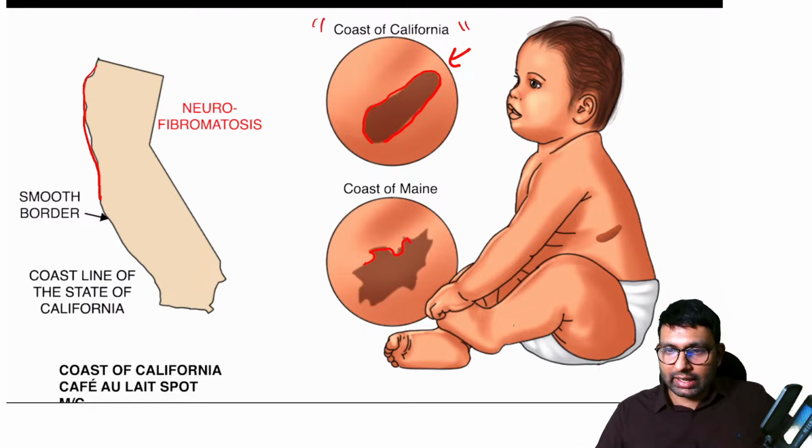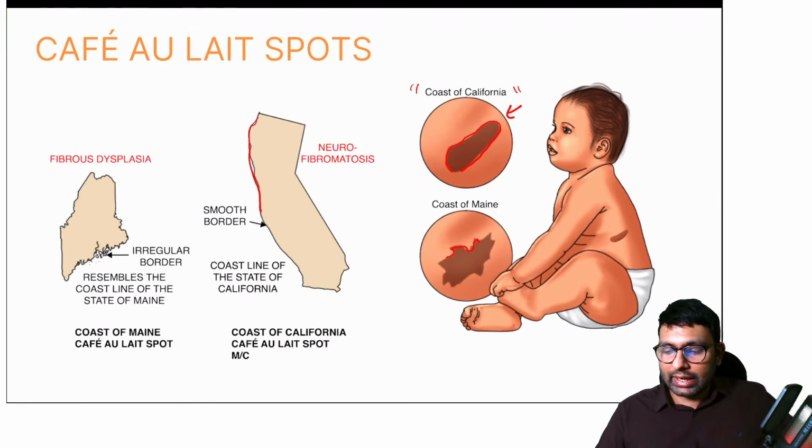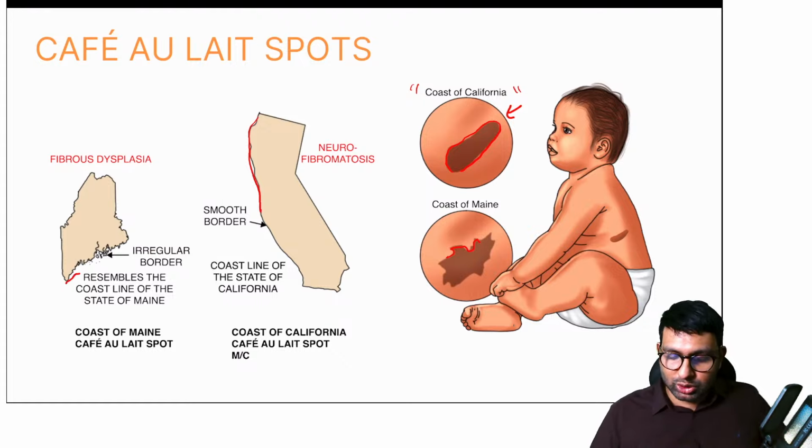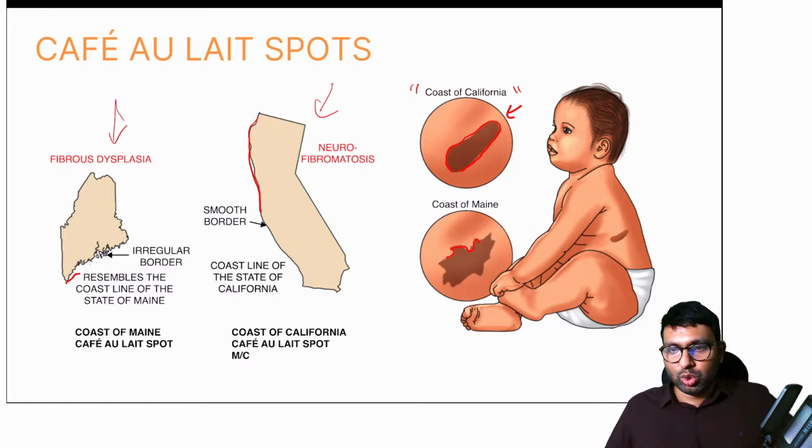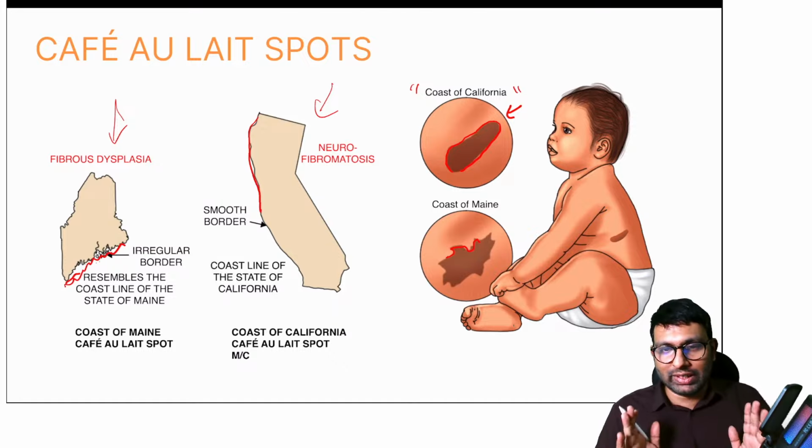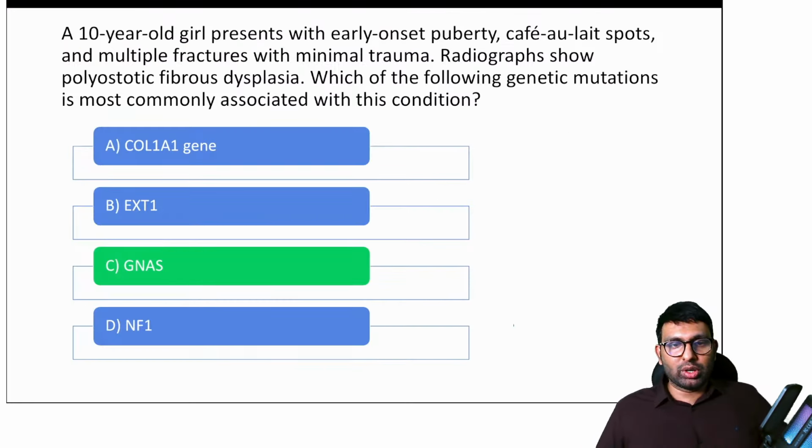They have these irregular margins, and that is why it is being equated to the coast of Maine, which also is somewhat like this. So these are maps of California and Maine. You can see the difference between the two coasts here. This is irregular. So that is how you will differentiate between these two café-au-lait spots. It can be a question asked from the dermatology and ortho side. So these are the two important ones that you need to know about.